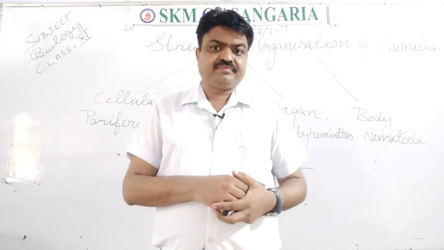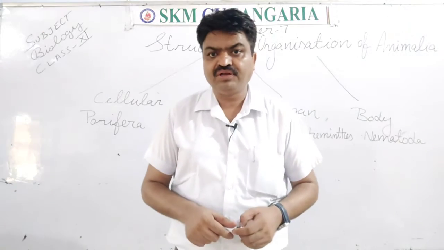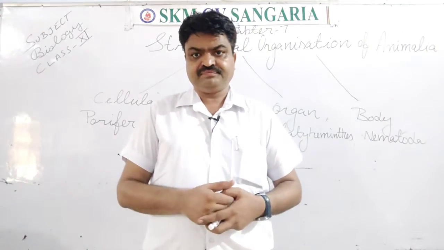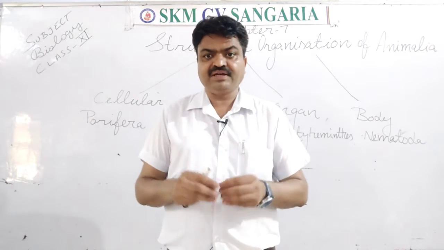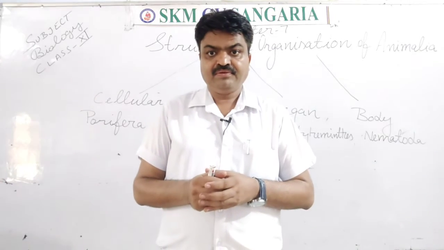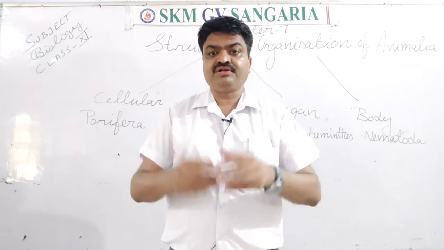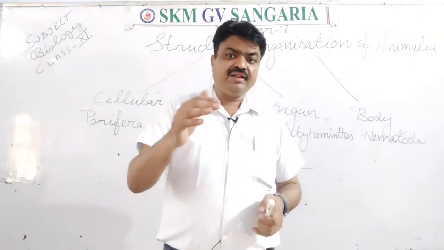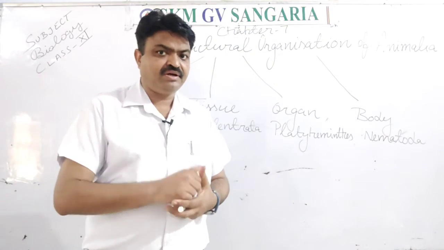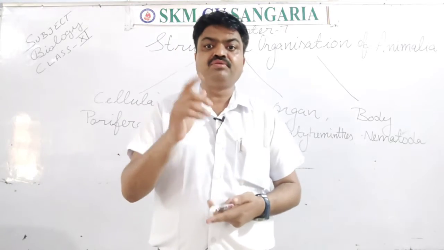Next is muscular tissue, students. Muscular tissue makes the muscles of the animals. It means the group of muscular cells that form a particular tissue from which all the animals have motion. That particular tissue is known as muscular tissue.